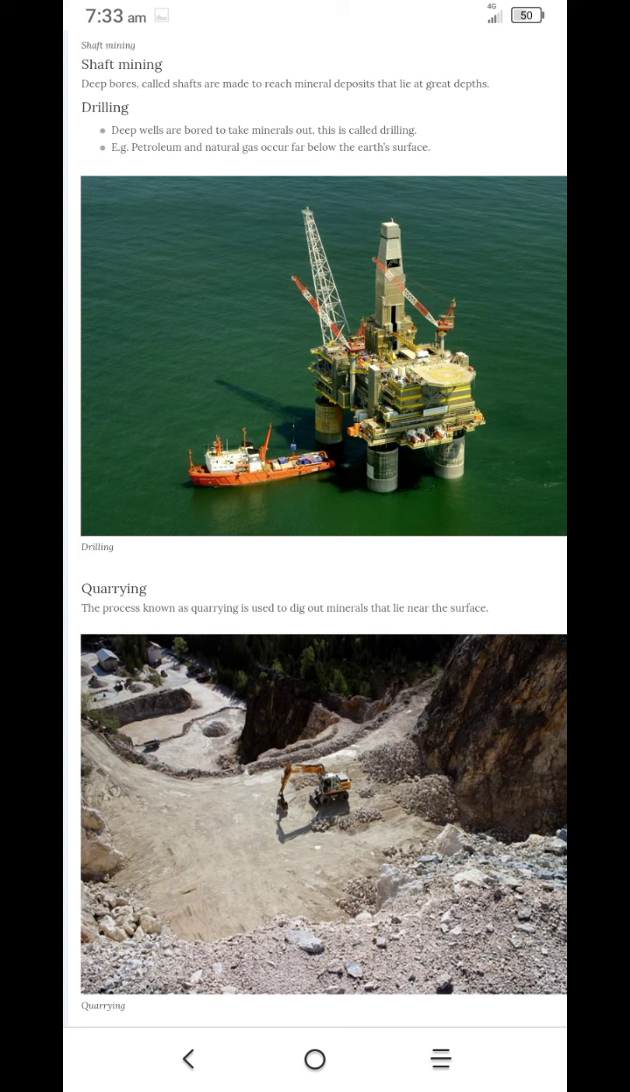Next, you are very much familiar with quarrying. You may have heard about rock quarries. The process known as quarrying is used to dig out minerals that lie near the surface. You can see the topmost layer being taken out from the surface, that is called quarrying. You heard about rock quarries.